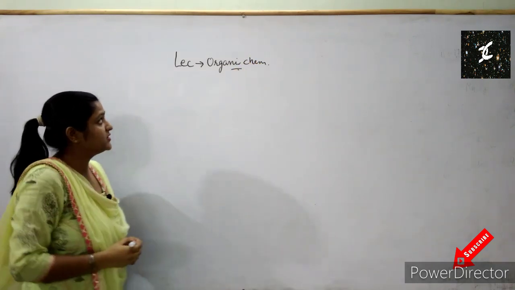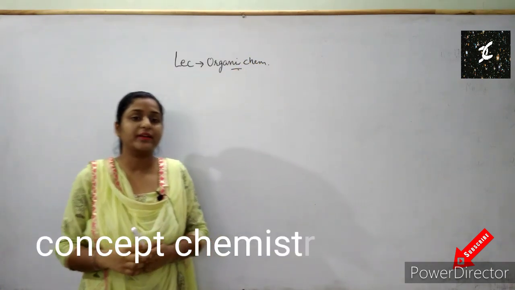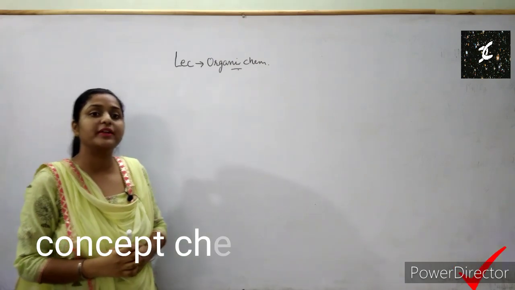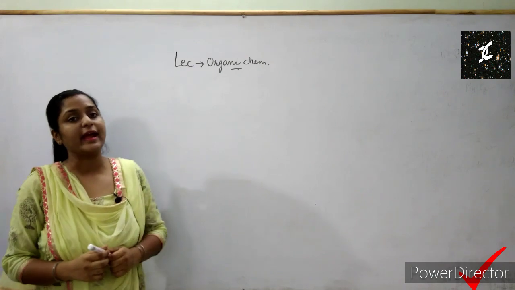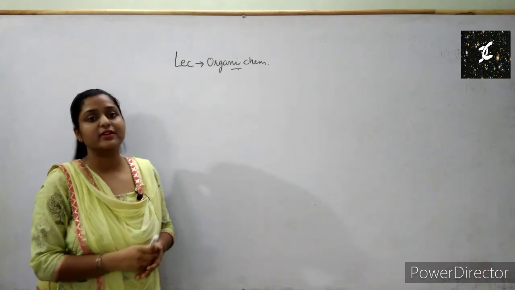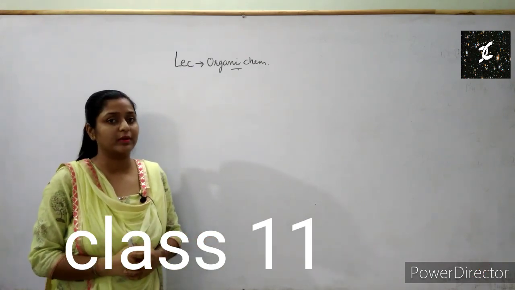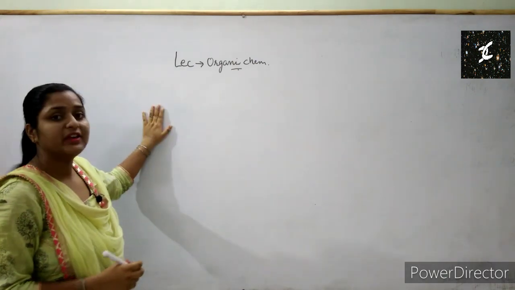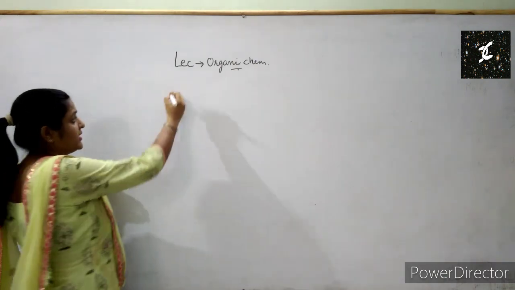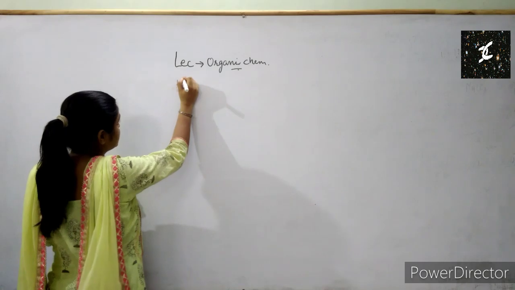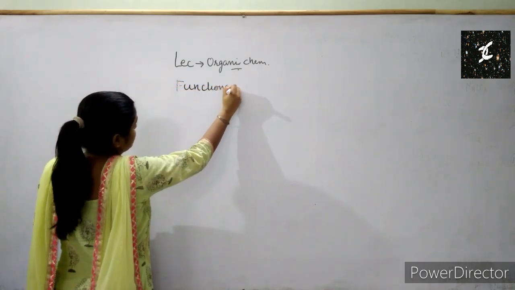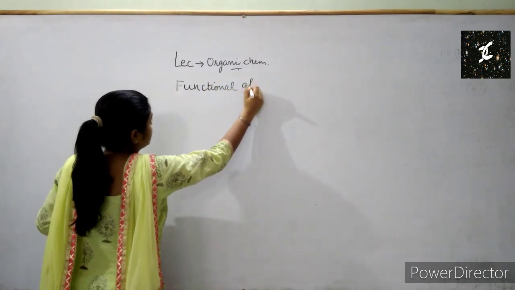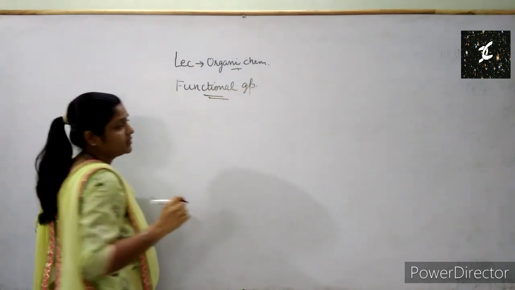In lecture 1 yesterday we covered what organic compounds are, the definition of an organic compound, what alkanes, alkenes and alkynes are, and after that the structural organization of organic compounds. In this second lecture we'll study about functional groups. We'll study all the functional groups.